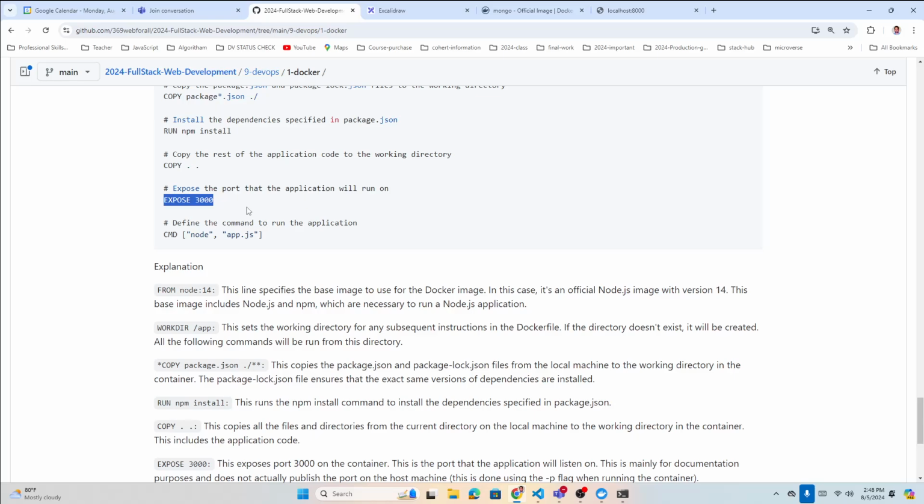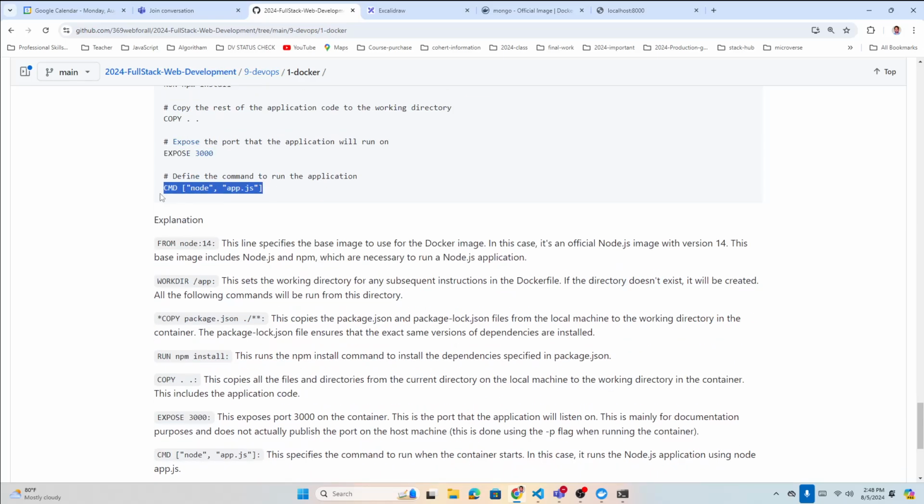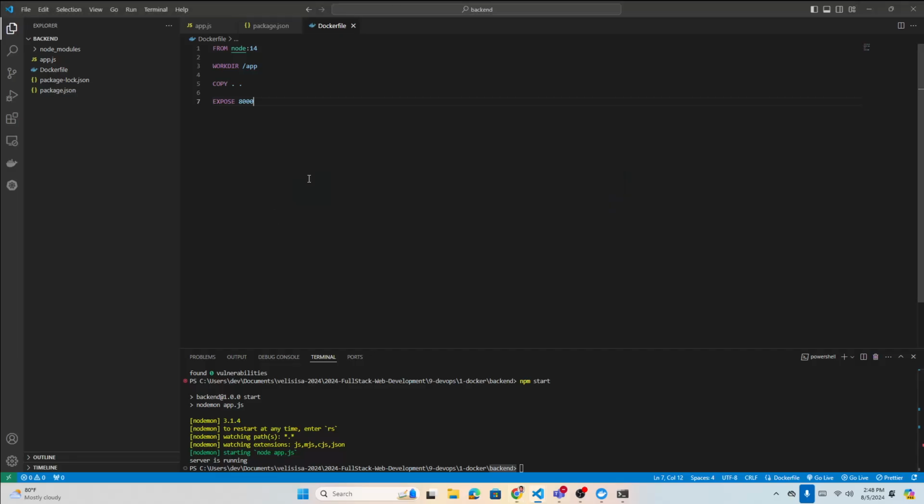And then after that, basically this command to run. So when you copy from your backend, what are you going to copy? You're going to copy this package.json, you're going to copy everything, but all the time you want to ignore your node_modules. You don't want to copy that from your local machine to here. Why?